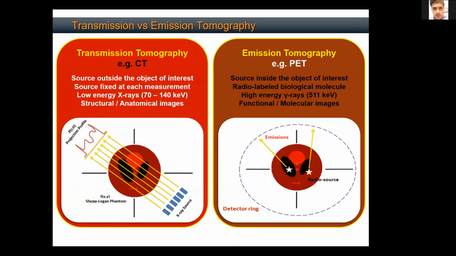Sir, can I ask a question? Yeah. Sir, for this emission tomography, which you gave as an example of PET, you said that there's an already present radio source. I'll tell you how it gets there. I'll tell you how the source gets inside the human body. But the source is all over the human body in the circulation system. It is emitting these gamma rays. How do they emit gamma rays? I'll talk about it. But that is detected by this ring of detectors.